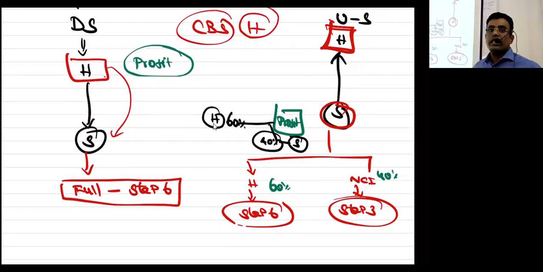Understood? Yes, sir. Everybody pakka. Understood the concept. You should not go and make up numbers. That is, downstream means the entire profit should be reduced from step number 6. Upstream means the portion is here, portion is there.